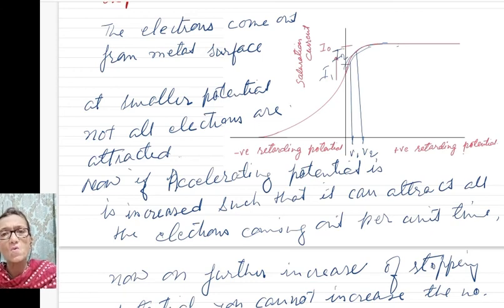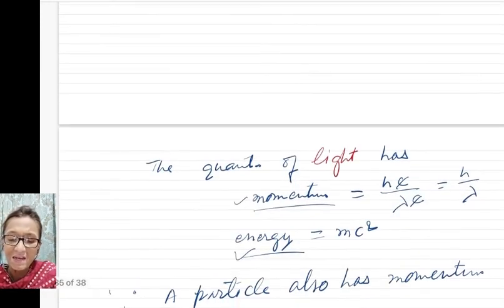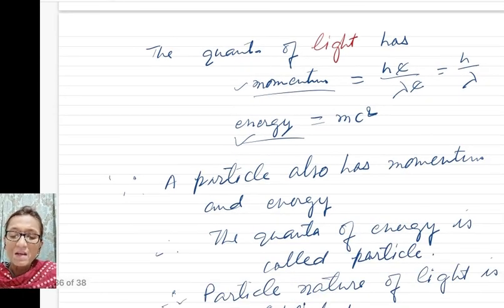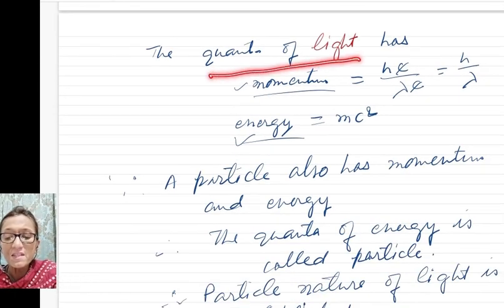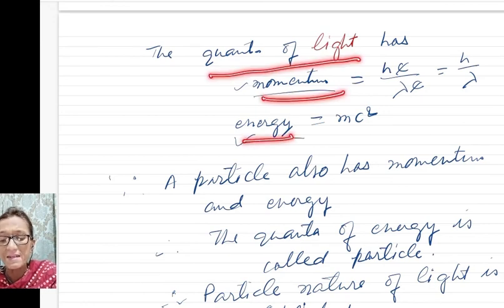So this is how all the observations made by Wilhelm Hallwachs and Philipp Lenard are explained by Einstein's equation in a very nice way. Now you will find that these quanta of light have momentum and energy also.